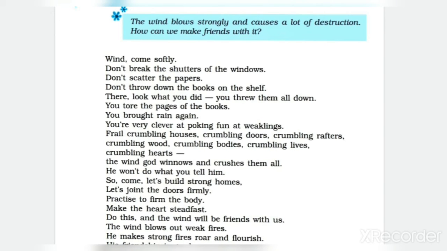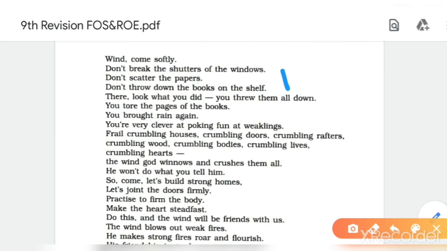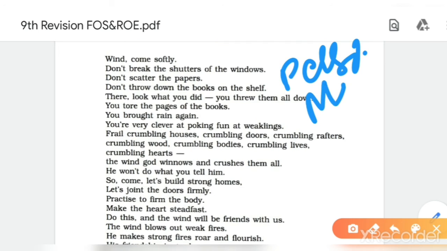Mostly personification and apostrophe, because there is direct address to wind here. Repetition, alliteration are common. Internal rhyme you can also find. Metaphor, simile also you can find. So you can write on this page: mostly personification, then apostrophe.